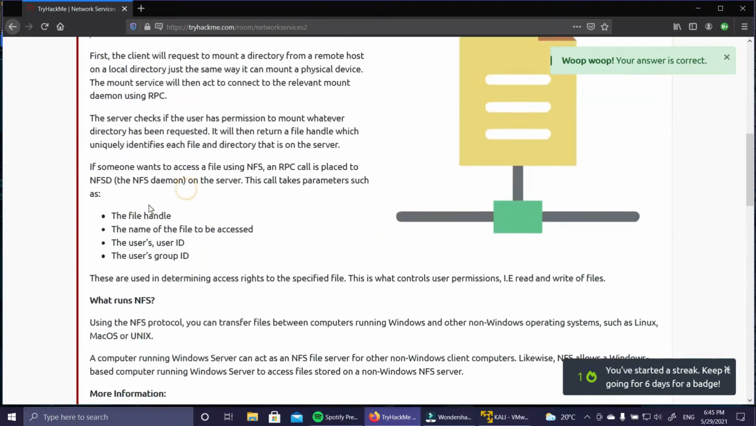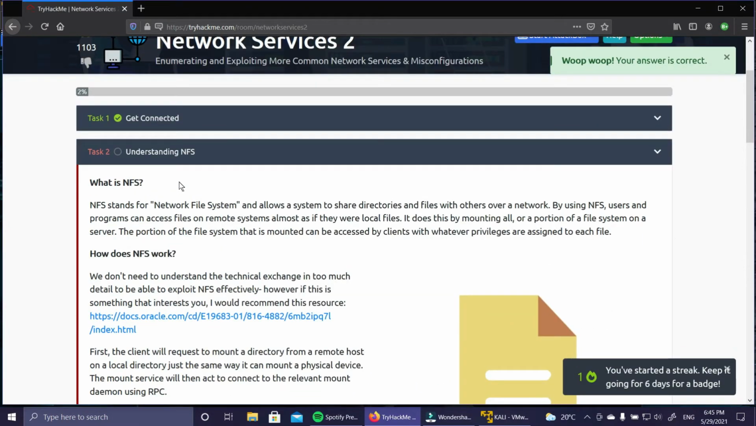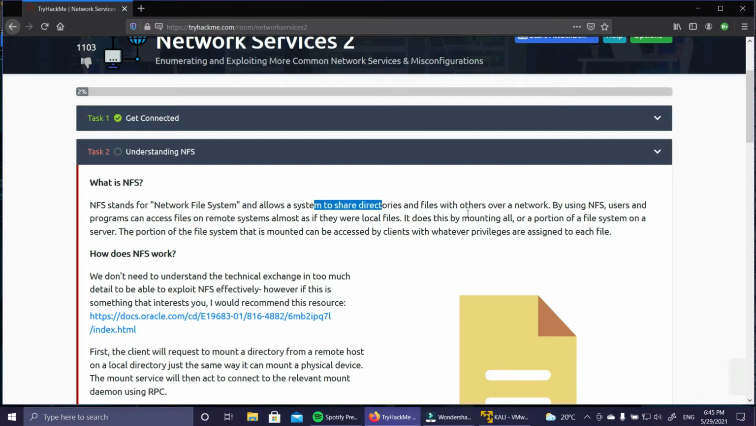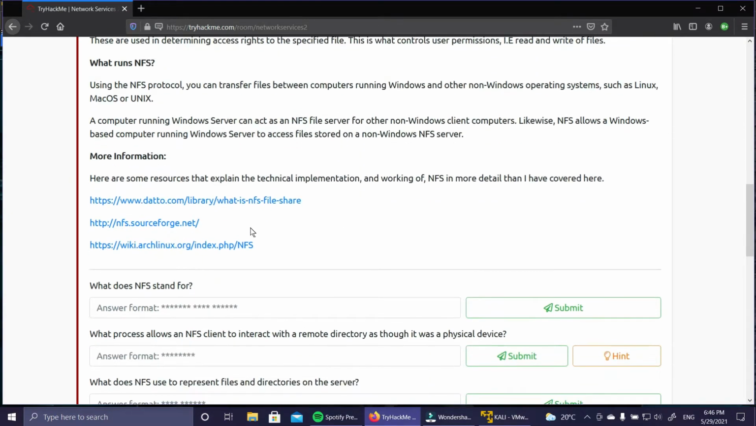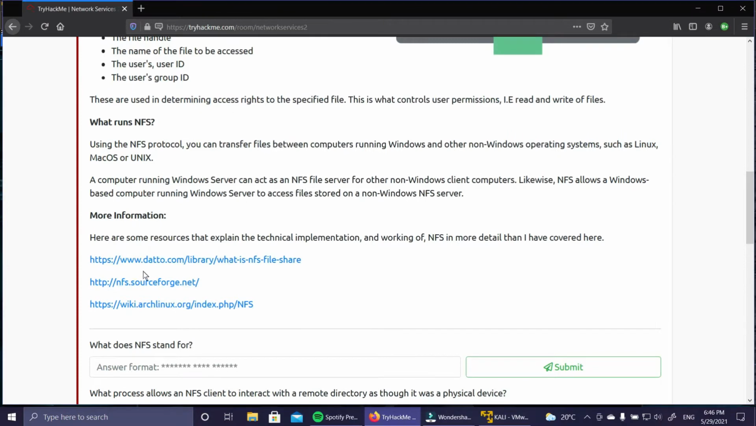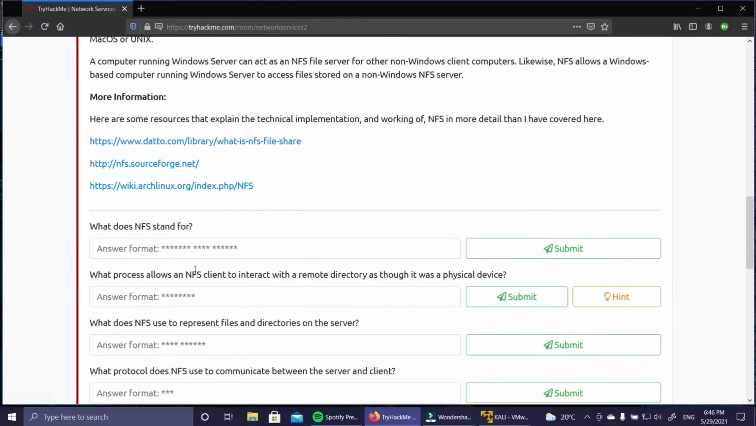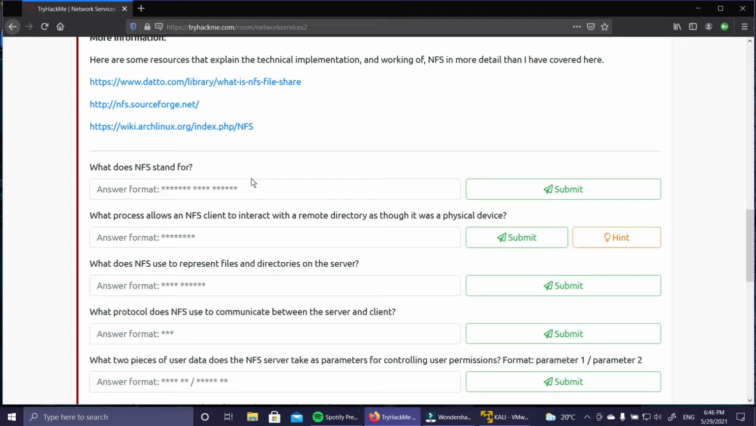Then you can go to the next one, which is understanding NFS. NFS is the Network File System, and it allows a system to share its directories and files over a network, right? You will have some basic questions. You can study through all of this. You have more information listed here. So I'm just going to answer these questions.